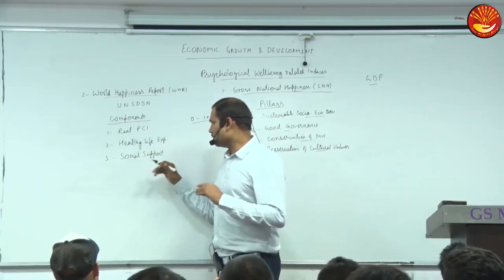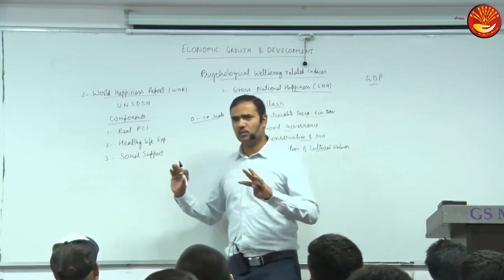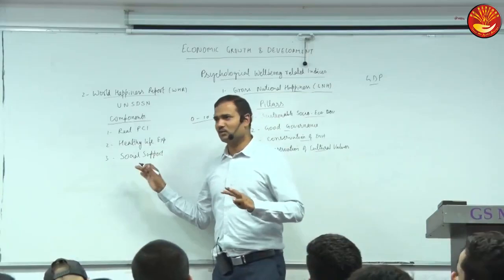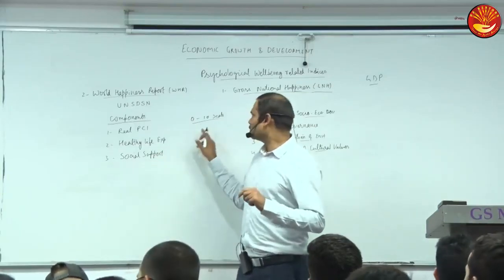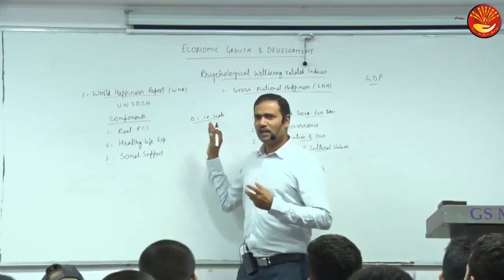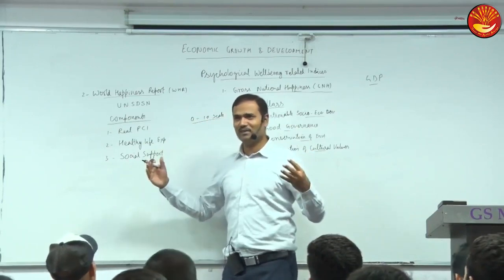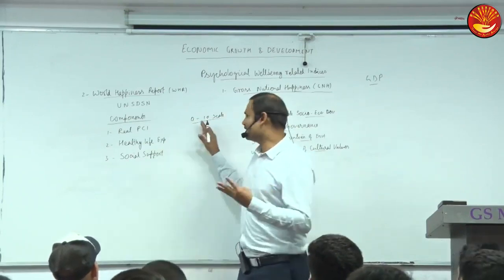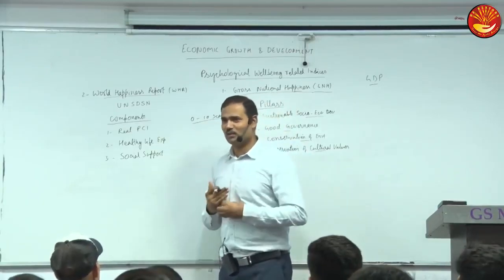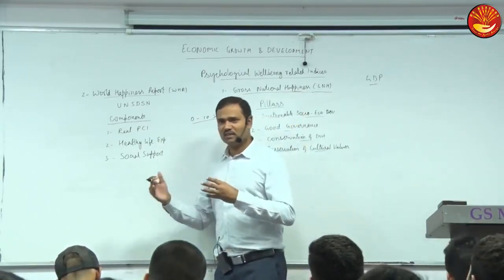If a person thinks nobody is supporting me, everybody is selfish, parents, friends, everybody is selfish, nobody bothers about anything, that person may put a lower score, maybe 0, 1, 2. Another person may be highly optimistic: the entire world is very good, everybody is behind me. Then the person may put 8, 9 or 10. So it depends on what you think about having social support. That is also important. Human beings are social, so they cannot live in seclusion.